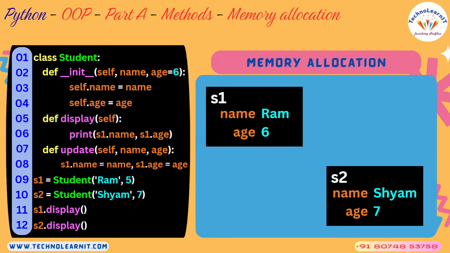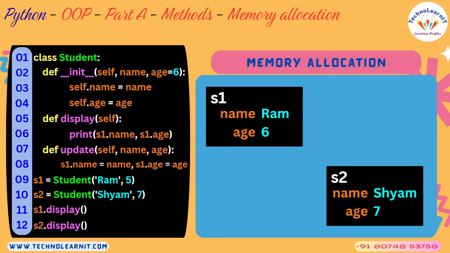You create one more object, a separate memory will be allocated, but the same attribute list will be there, because S1 has the attributes name and age, S2 also has the attributes name and age, because both of them have passed through the same constructor, both of them belong to the same class. However, the values of these properties are different.